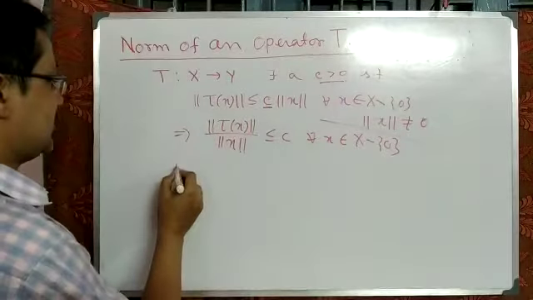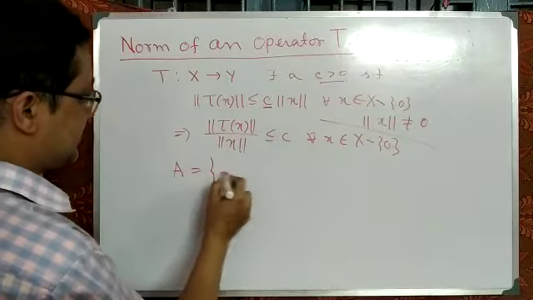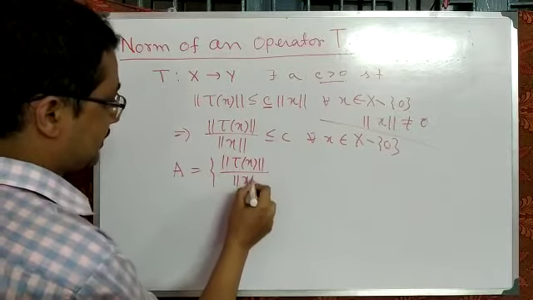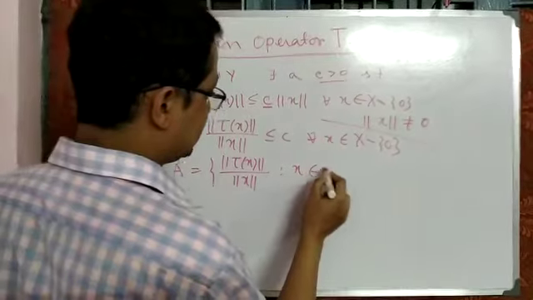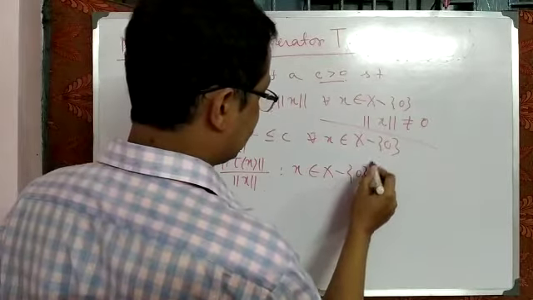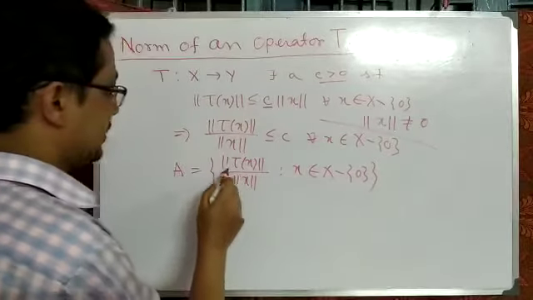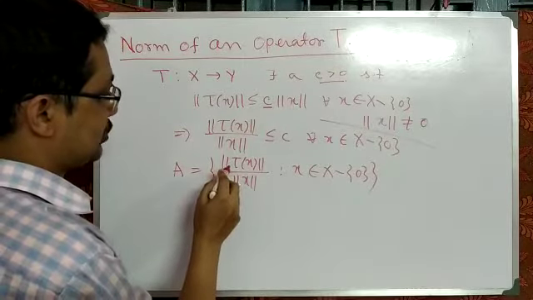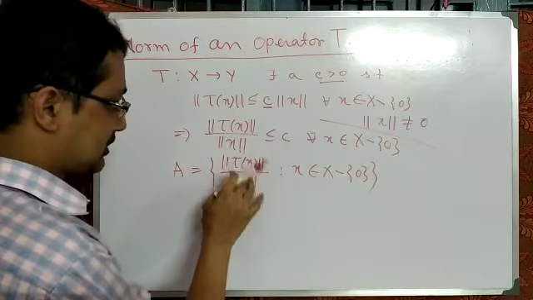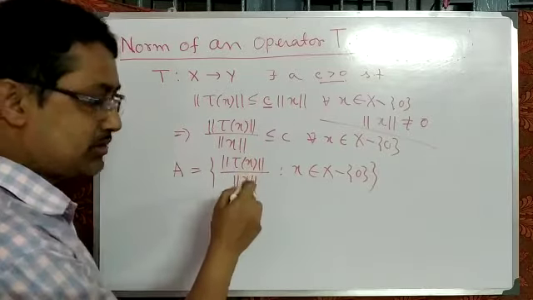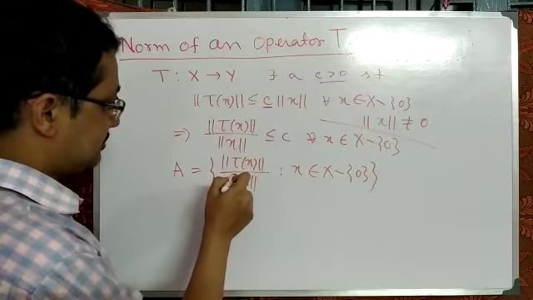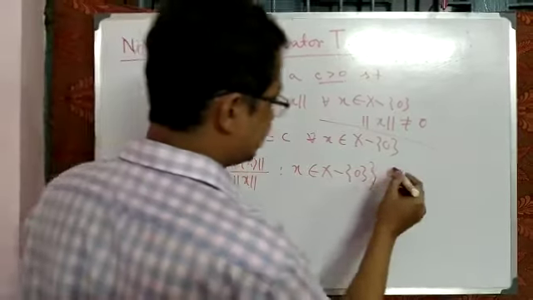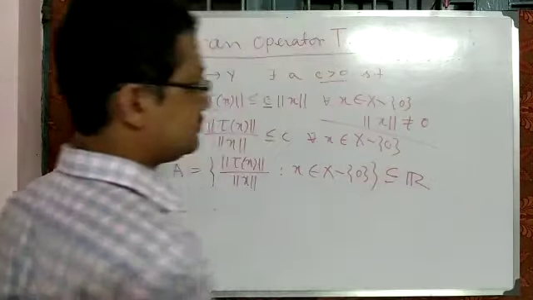Okay. So now we consider a set A. A is equal to norm of Tx divided by norm of x such that x belongs to capital X minus 0. Norm of x is a real number, so the denominator is a real number. The numerator is norm of Tx, also a real number. Both are non-zero, so the division is possible. Ultimately it is a real number, so A is a subset of real numbers.